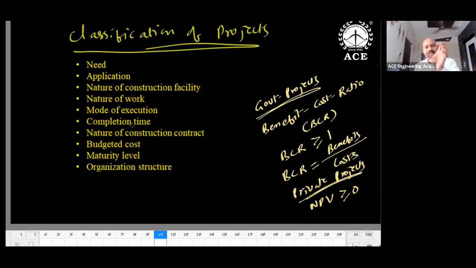Completion time could be short span or long range. Short period could be less than 1 year. Medium means 1 to 3 years. Long period means more than 3 years, 3 to 5 years. All irrigation projects will be under long range planning, a planning period of more than 3 years.